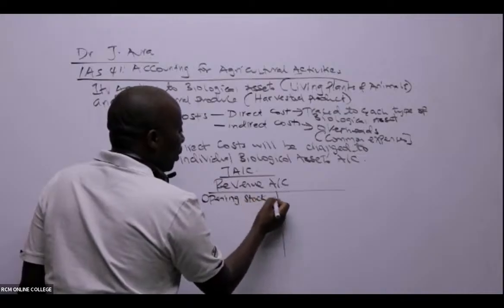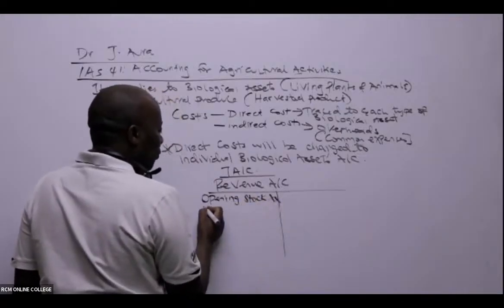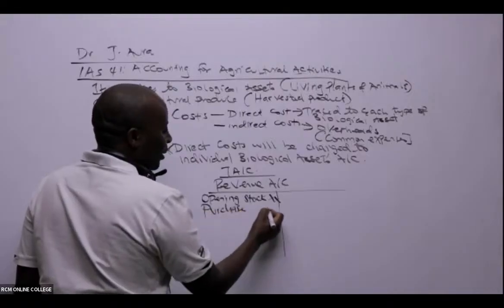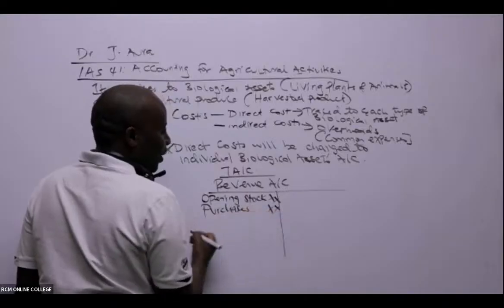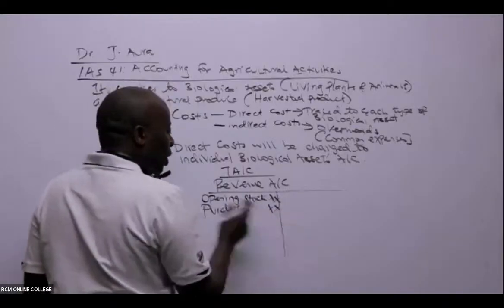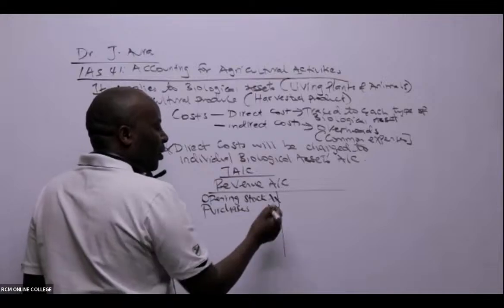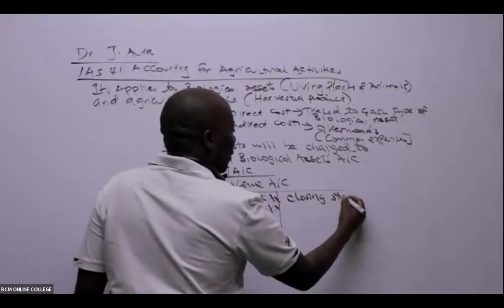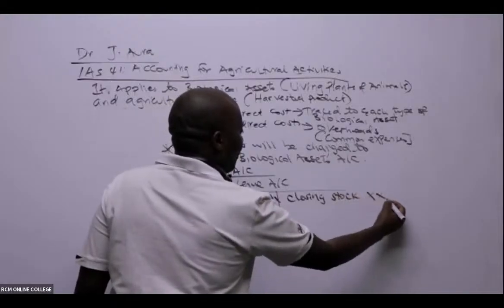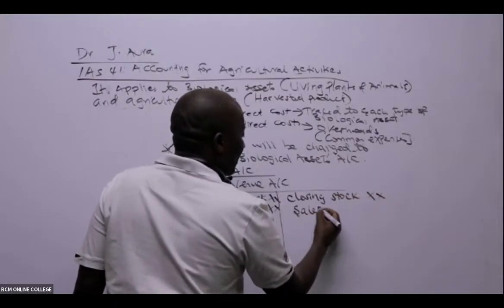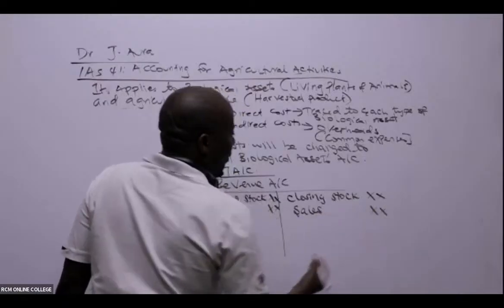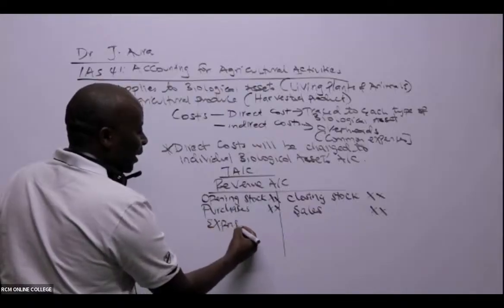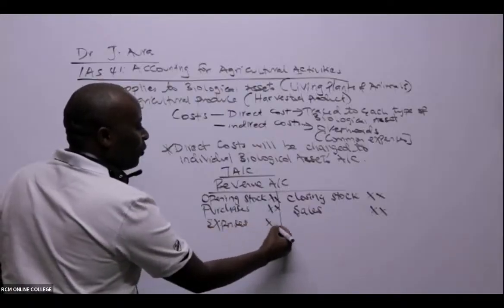So opening stock will be coming here. Then, in the year, we shall be purchasing, like how we purchase our sheep. So purchases like that. And then closing stock, and opening stock cannot be on the same side, so closing stock will come here. And then we have sales, which will be credited here. And then, of course, the direct expenses. Direct expenses, all of them will come here.